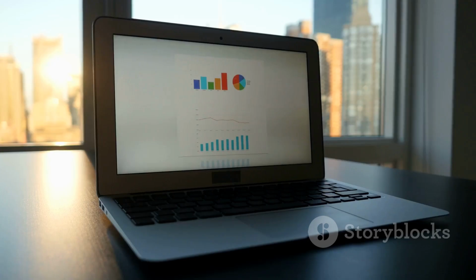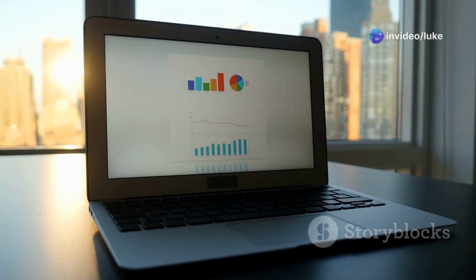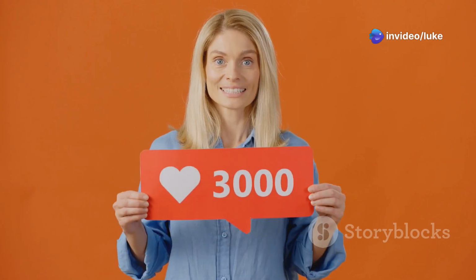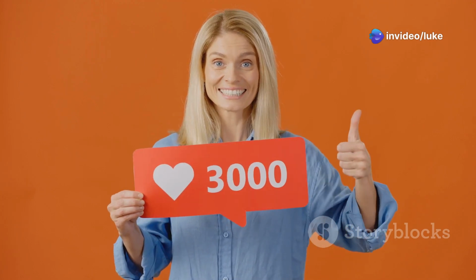First up, YouTube. This platform is a goldmine. Monetize your channel with ads and watch the revenue flow in. Build a loyal subscriber base and watch your influence skyrocket.